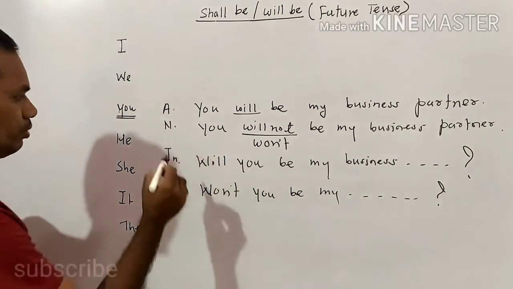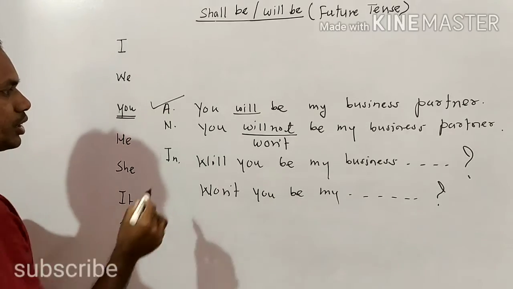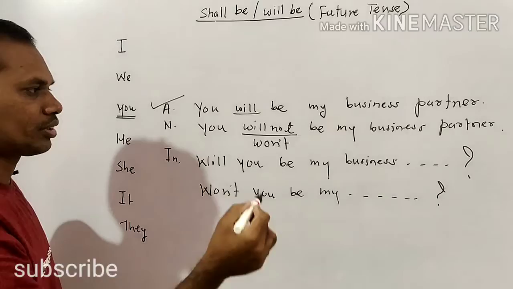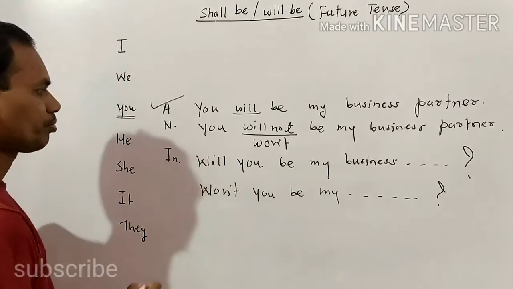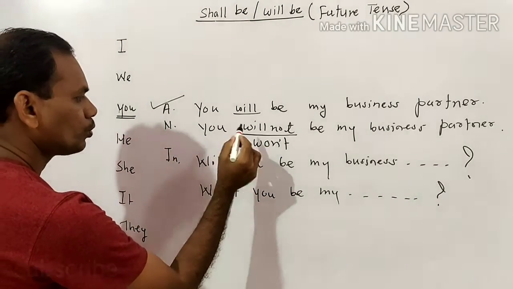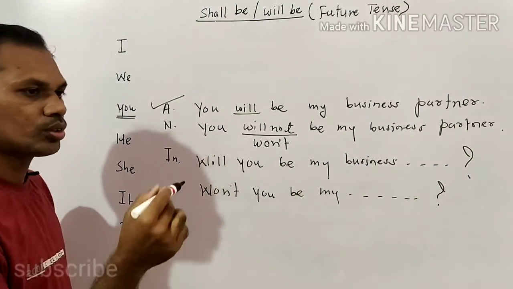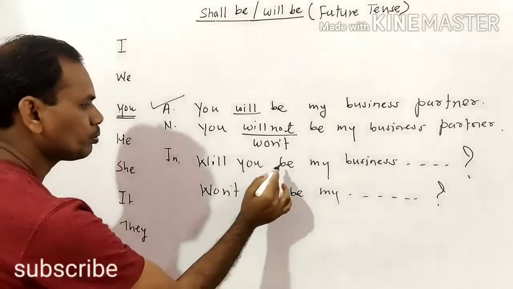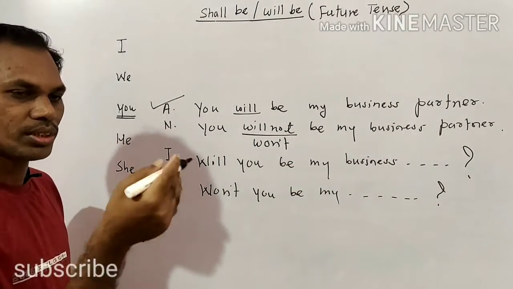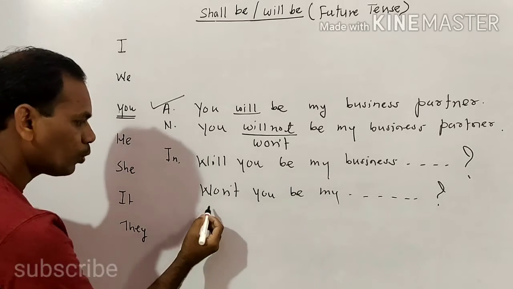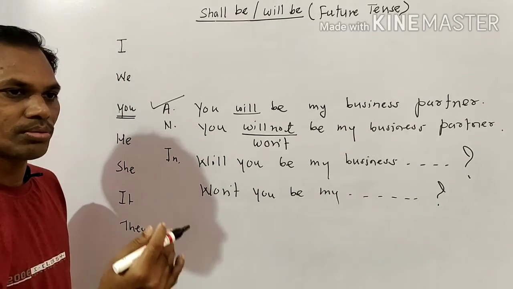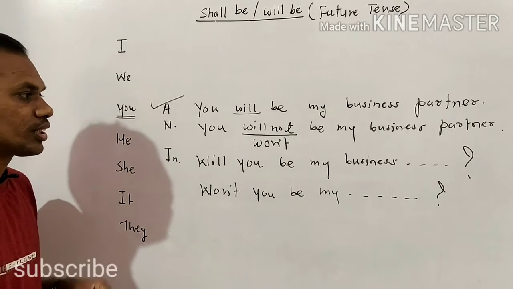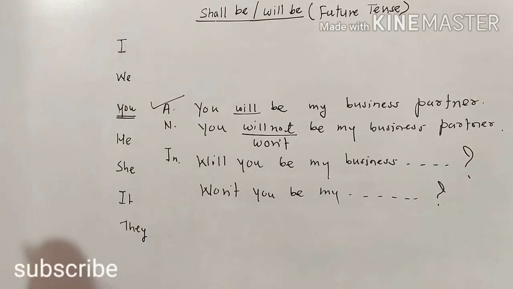So in this way we can make an affirmative sentence: You will be my business partner. तू माझा बिझनेस पार्टनर असशील, बनशील. You won't be my business partner. तू माझा बिझनेस पार्टनर होणार नाही, बनशील नाही. Will you be my business partner? तू माझा बिझनेस पार्टनर बनशील का? Won't you be my business partner? तू माझा बिझनेस पार्टनर बनणार नाही का? In this way we can write sentences in this particular structure.